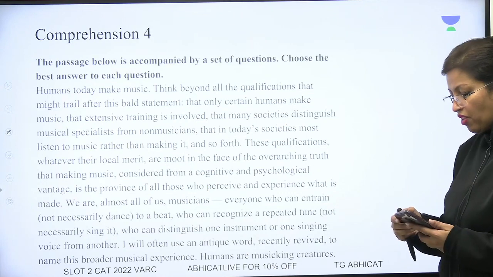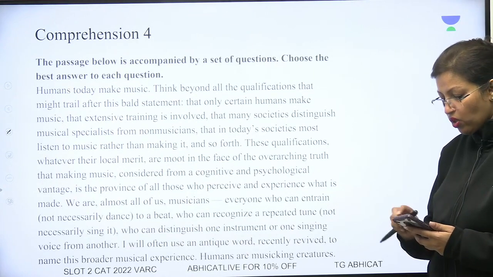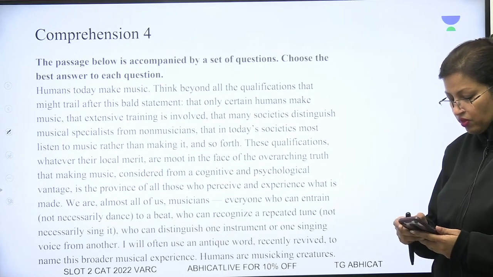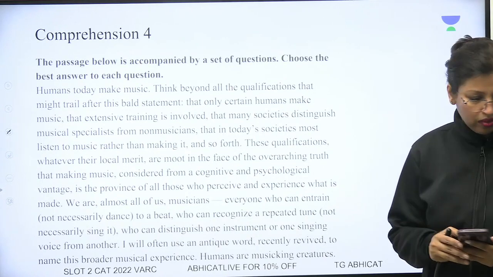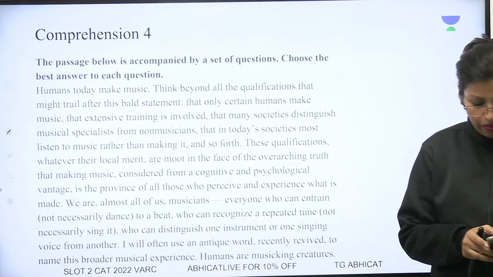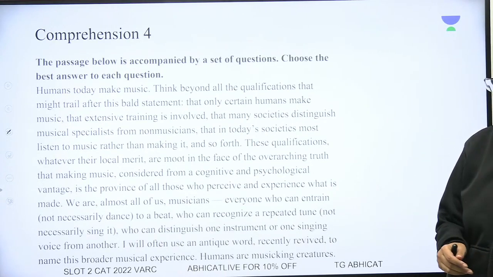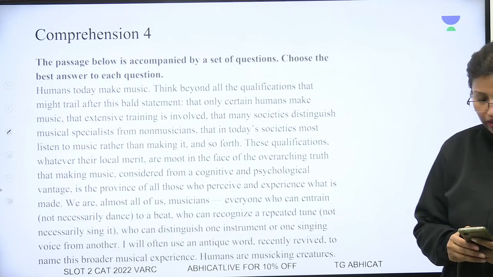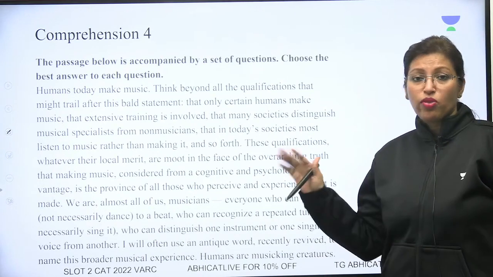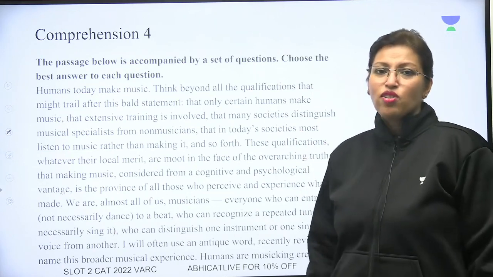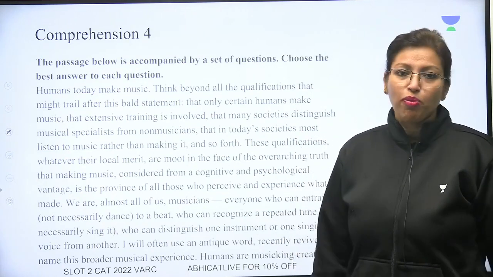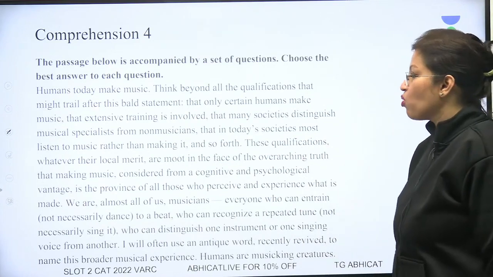तो एक बार पढ़ेंगे फटाफट से इस पैसेज को and then we will pick up this question. So humans today make music. Well, this was a very interesting passage. This was very much like those articles in Guardian and such like. तो वो बहुत प्यारा सा article था मुझे बड़ा मजा आया इसको पढ़कर.